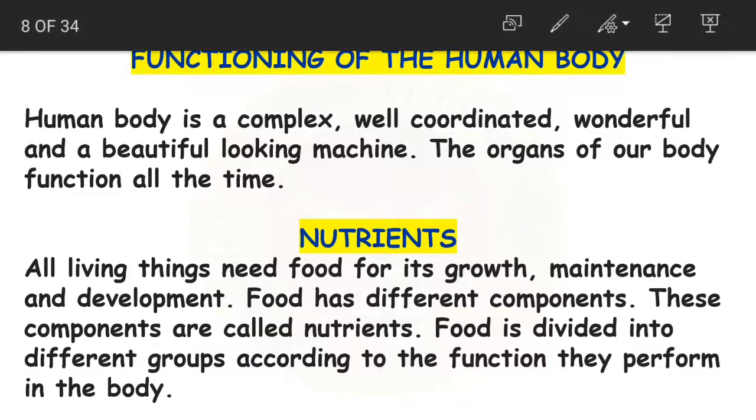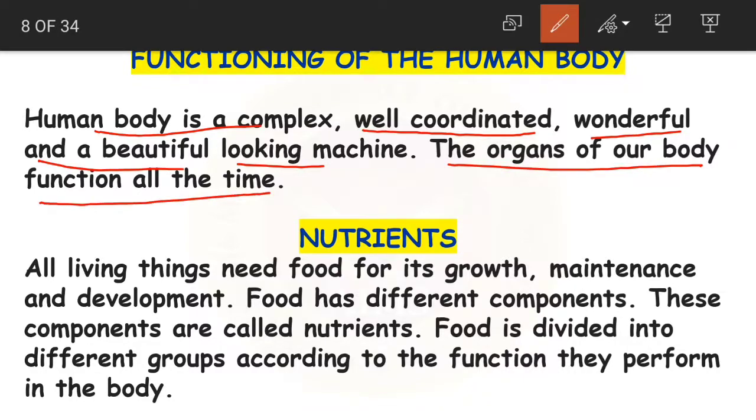Now, functions of the human body. How does our body work? So we need some energy. And how do we get that energy? That we are going to learn here. So the human body is a complex, well coordinated, wonderful and beautiful looking machine. The organs of our body function all the time. If the organs did not function all the time, then our body would not be able to survive. Okay, so what we need first is the nutrients.